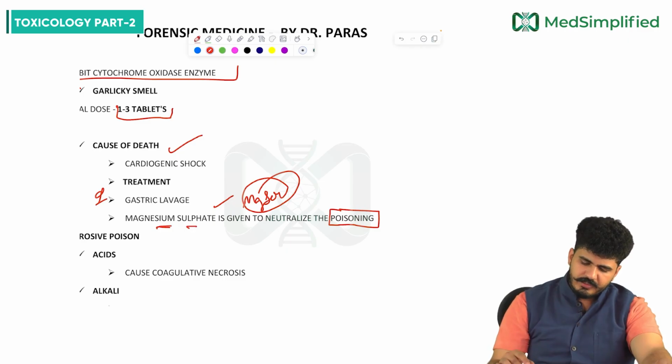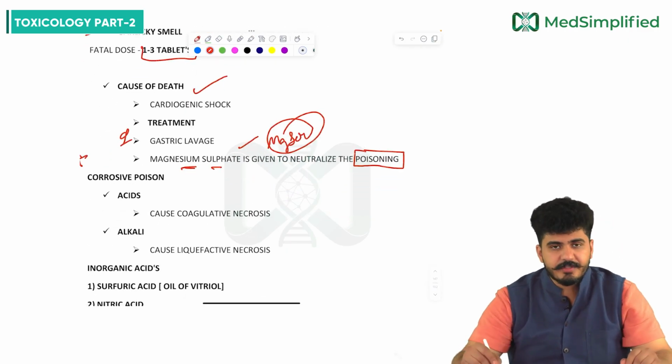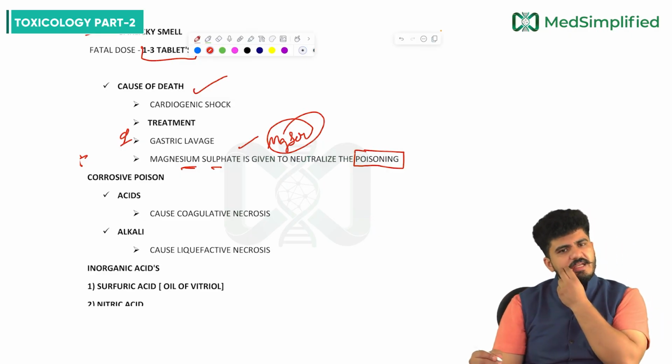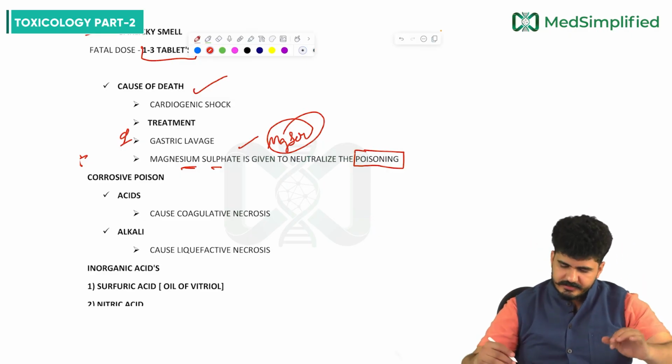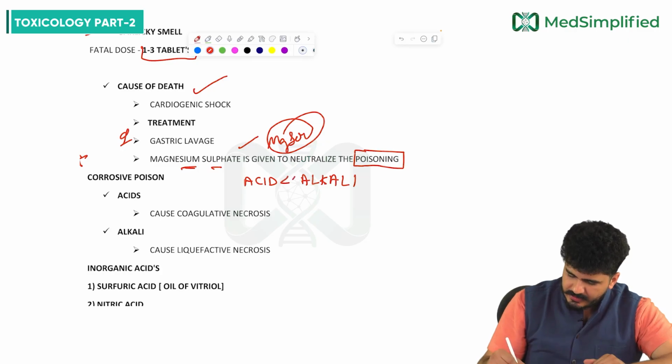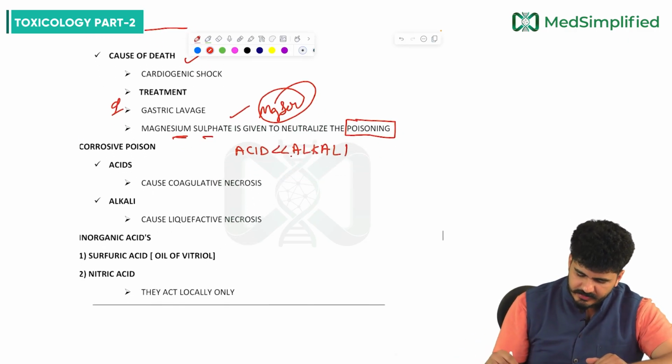Now corrosive poisoning, the next topic. If we talk about corrosive poisoning, we'll see acids and alkalis. Who is more dangerous if the competition comes between acid and alkali? Alkalis are more dangerous. Now you will see something here, sir.